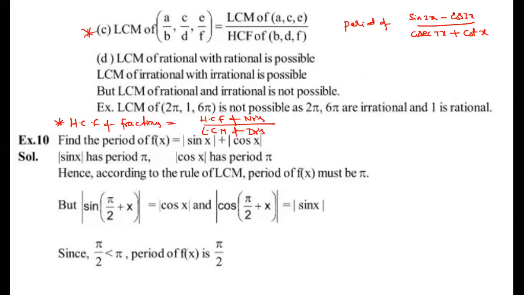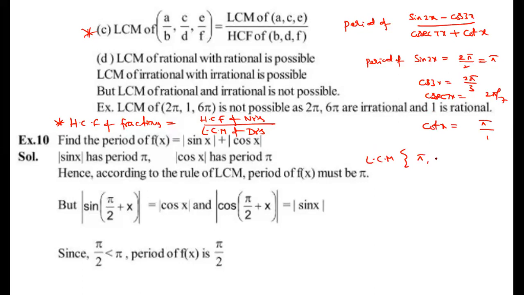But in this case, how to find? How many functions are there here? There are 4: sin 2x, cos 3x, cosecant 7x, cot x. First, my request is all of you find it individually. What is the period of sin 2x? 2 pi by 2, that is pi. Period of cos 3x, 2 pi by 3. Period of cosecant 7x, 2 pi by 7. Period of cot x, pi by 1.